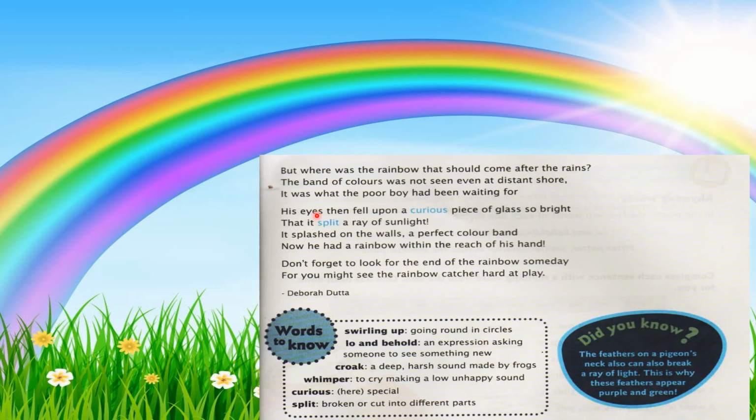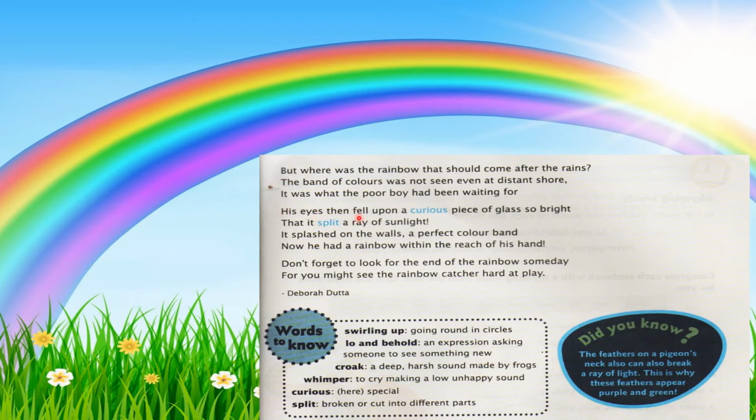Yes, he was not able to see the rainbow which comes after the rain. The band of colors was not seen even at distant shore. It was what the poor boy had been waiting for. He was waiting for the rainbow to come.